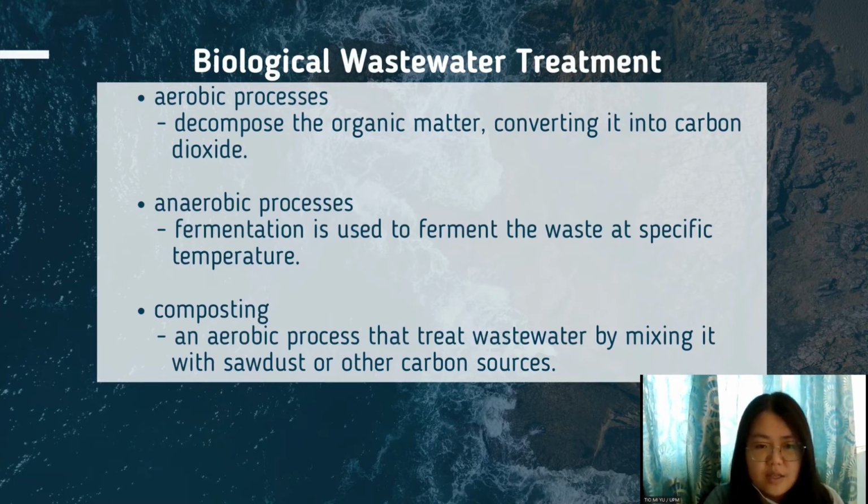First, aerobic processes. These include bacteria that decompose the organic material and convert it into carbon dioxide, which can be used by plants. Oxygen is used in this process. The second, anaerobic process. Here, fermentation is used for fermenting the wastewater at a specific temperature, and oxygen is not used in this process. Third is composting. It's a type of aerobic process that involves mixing of the wastewater with sawdust or other carbon sources.